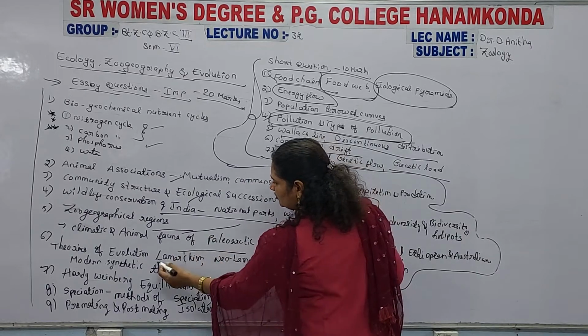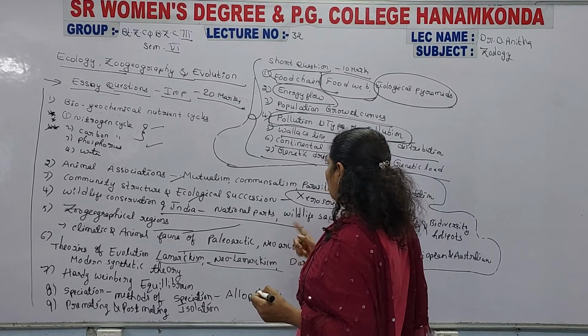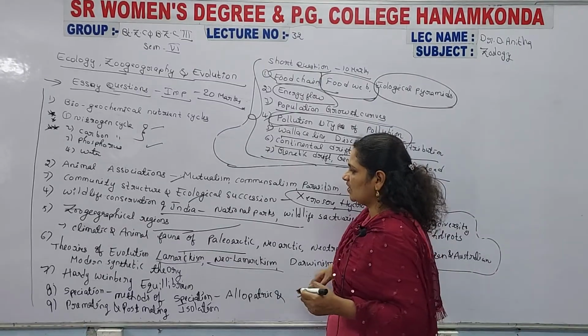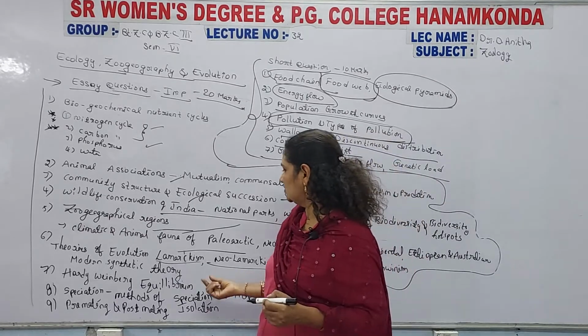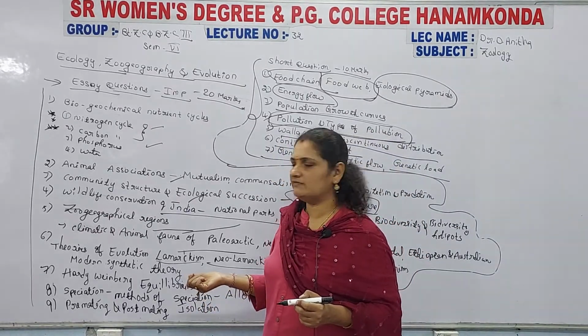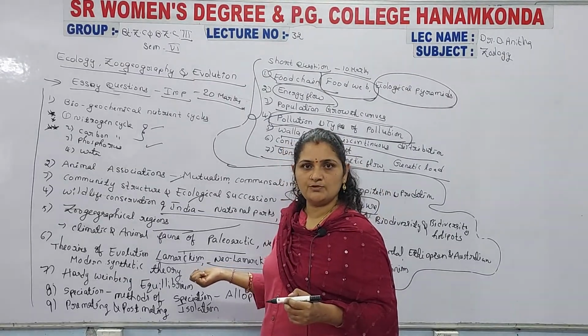Another important question is the theories of evolution: Lamarckism, Neo-Lamarckism, Darwinism, Neo-Darwinism, the modern synthetic theory, and the Hardy-Weinberg equilibrium. The Hardy-Weinberg equilibrium is a much important question, and also an important essay.